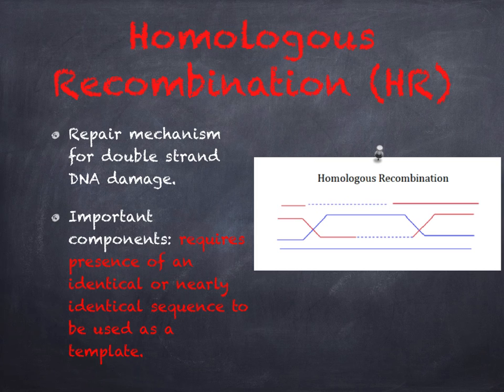The last double-stranded DNA damage repair pathway is the homologous recombination. This is where the double-stranded breaks are repaired directly after replication. This requires the presence of an identical or nearly identical sequence to use as a template, for instance, the sister chromatids.